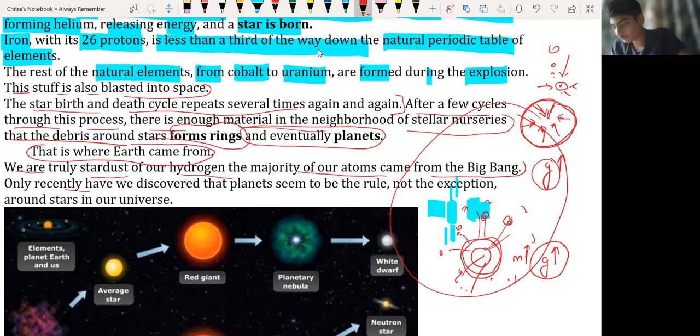Only recently have we discovered that planets seem to follow a rule. They are following certain rules which were derived by Kepler. We have three laws given by Kepler. What are they? The first law of Kepler says that planets revolve around the sun in an elliptical orbit.